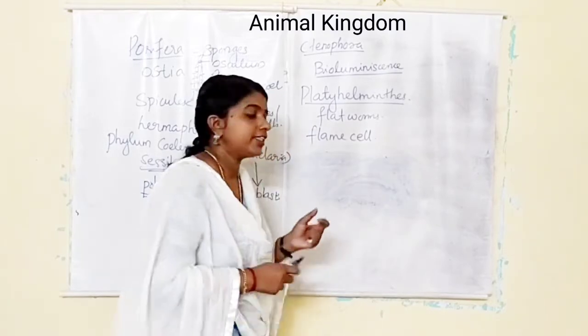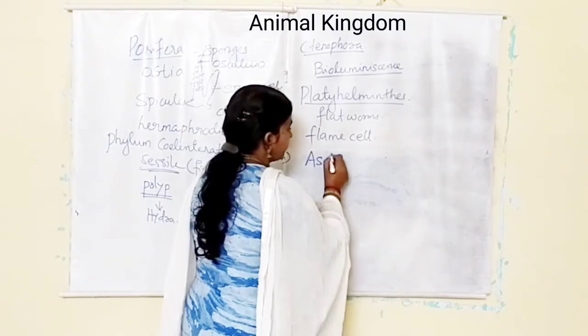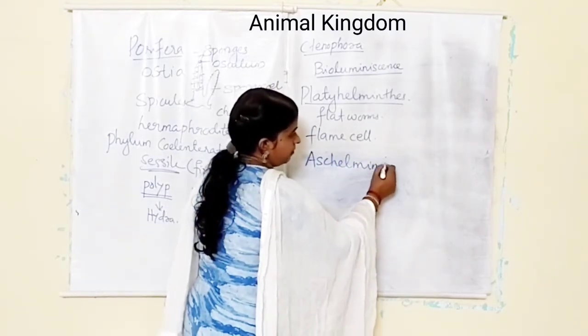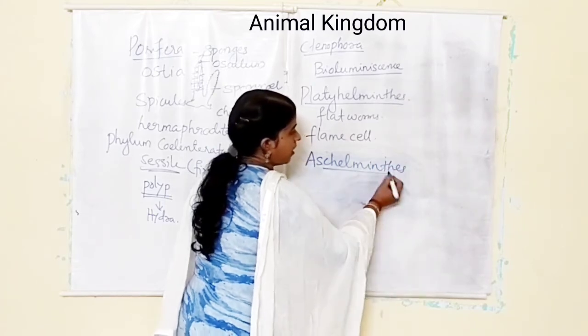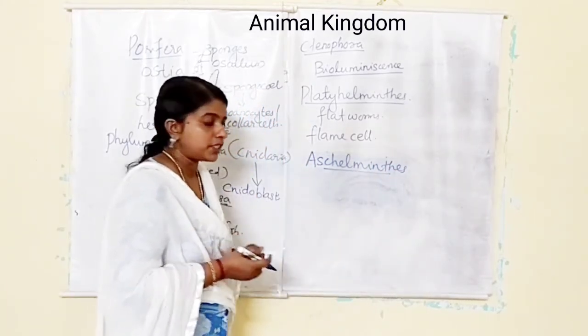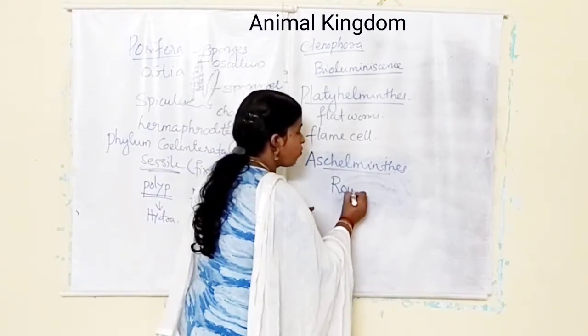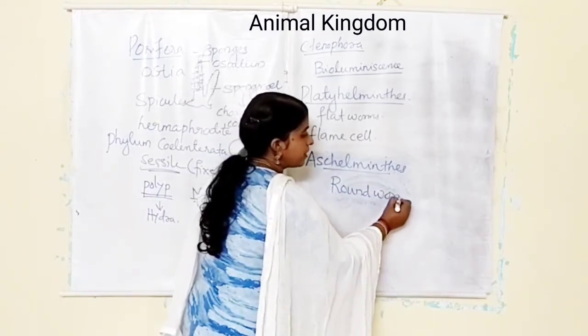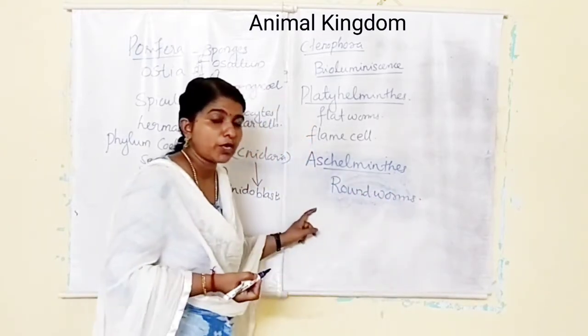The next phylum is Aschelminthes. Platyhelminthes are generally flatworms, but here these are known as roundworms.